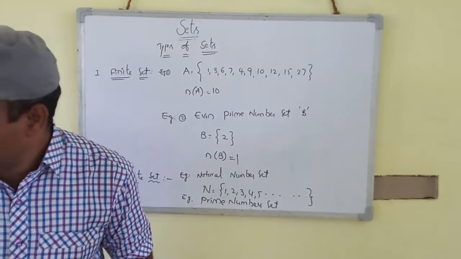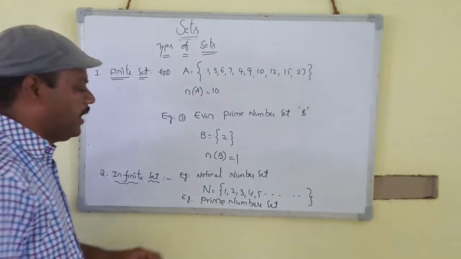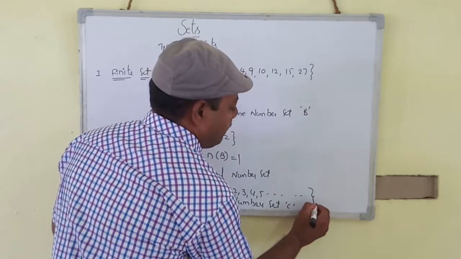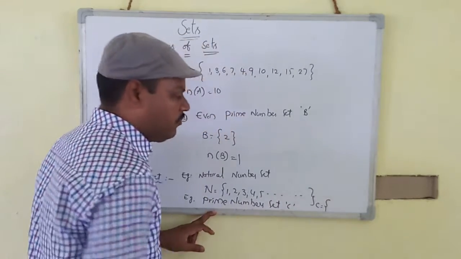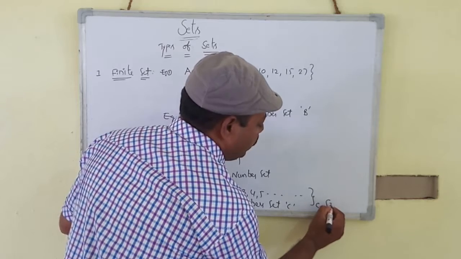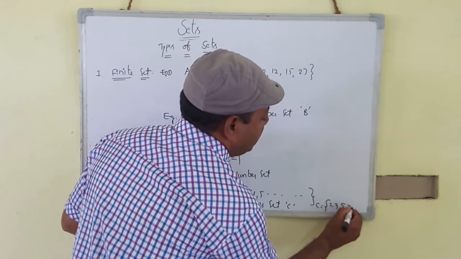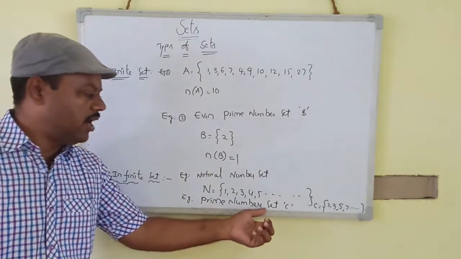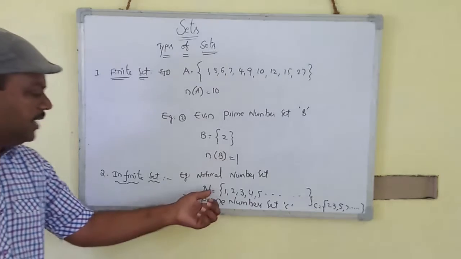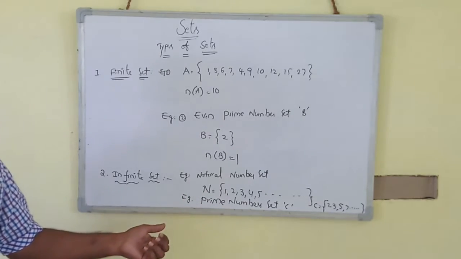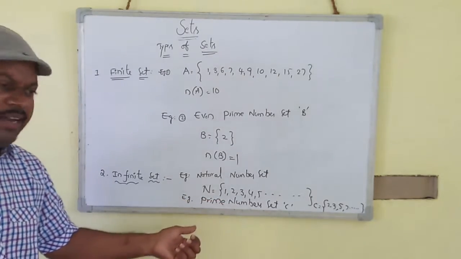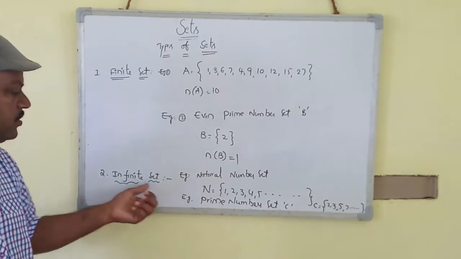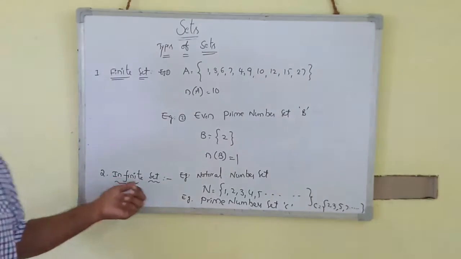Suppose set C is equal to the set of 2, 3, 5, 7 and so on. So the prime number set is an infinite set. The natural number set is infinite, the whole number set is infinite, and the integer set, rational number set, real number set and complex number set are all infinite sets.